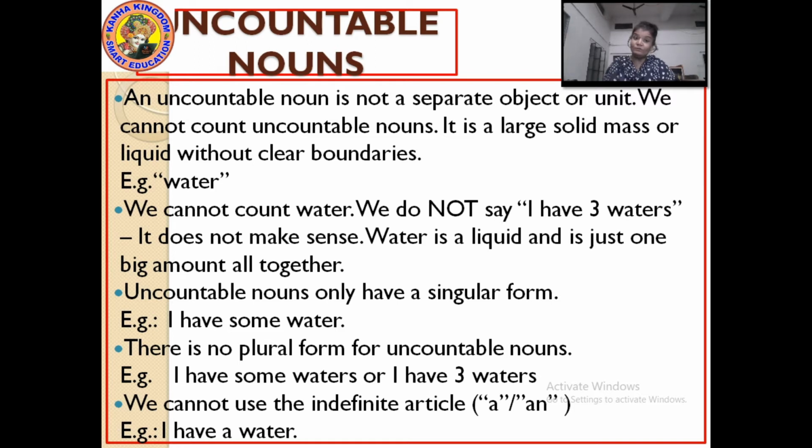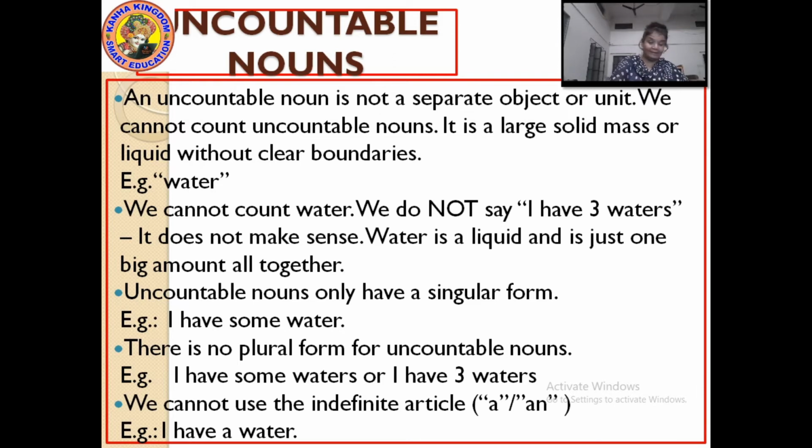I hope you have understood. Let me explain in short again. An uncountable noun is not a separate object or unit. No separate units are there in uncountable nouns because they are in a solid mass or liquid without any clear boundaries. For example, you cannot count water, so you will never say I have 4 waters. Uncountable nouns only have singular forms.